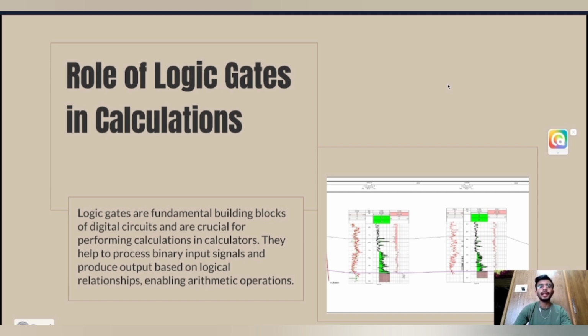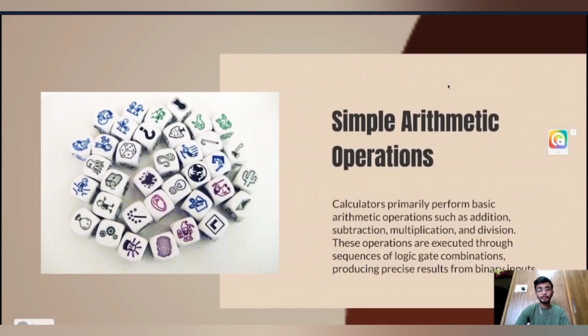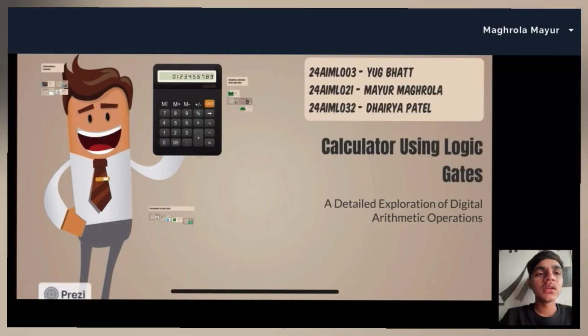So this comes under arithmetic operations. Calculators primarily perform basic arithmetic operations such as addition, subtraction, multiplication, and division. These operations are executed through sequences of logic gate combinations, producing precise results from binary inputs.